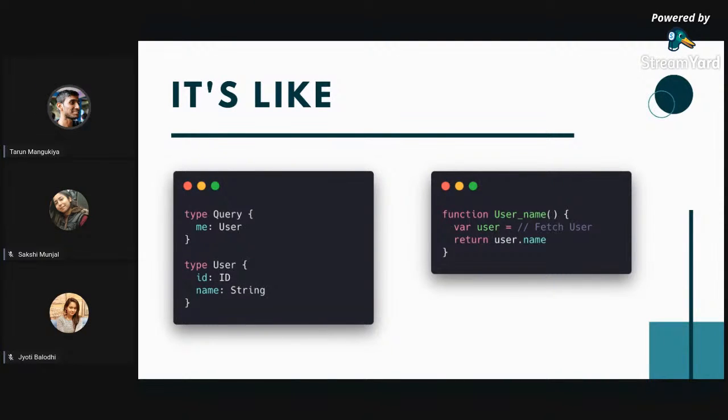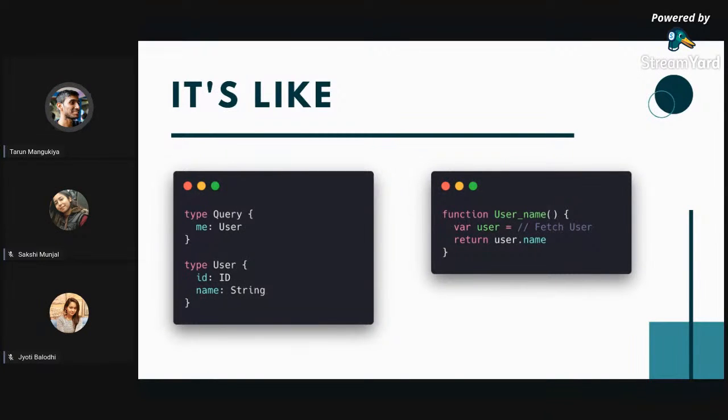So all the data that we are sending to the client from the server's perspective is being resolved by some different functions, right? So don't worry about this thing. I mean, this is pretty basic. You will understand this once we dive into the session.